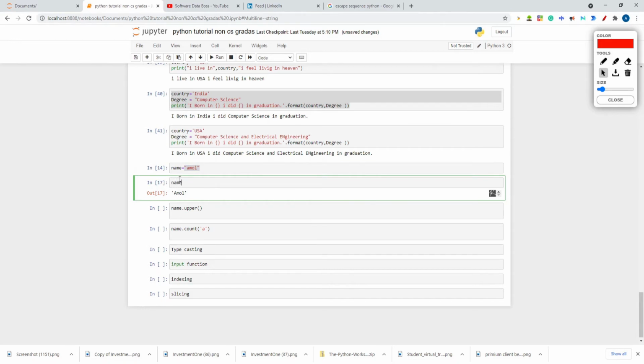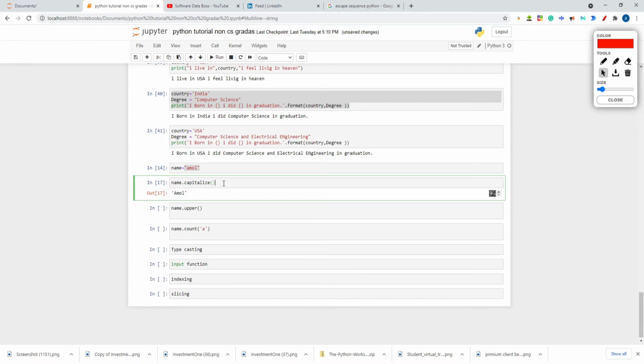Now if I write name, then dot, and if I hit the tab key, I will see some options like capitalize. See, these many operations you can perform on a particular string. Suppose I use the operation capitalize; you have to write it like this, capitalize with the opening and closing brackets.